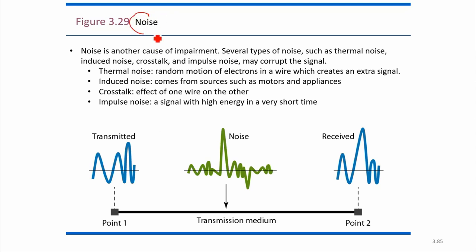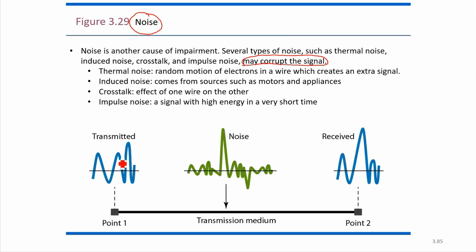Another term is basically the noise. So here we'll see what noise is. Noise is another cause of impairment. Several types of noise are there, such as thermal noise, induced noise, crosstalk, and impulse noise that may corrupt the signal. If noise gets added, it will basically change the meaning of the signal, or basically corrupt the signal.